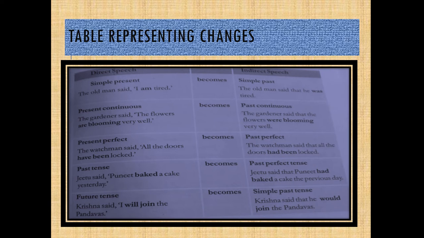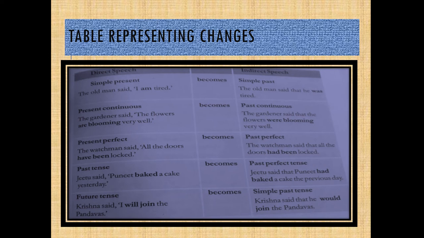Right? Let's take example of present continuous tense. Now, when the sentence is in present continuous tense in direct speech, it becomes past continuous in indirect speech. Say for example, the gardener said, "The flowers are blooming very well."